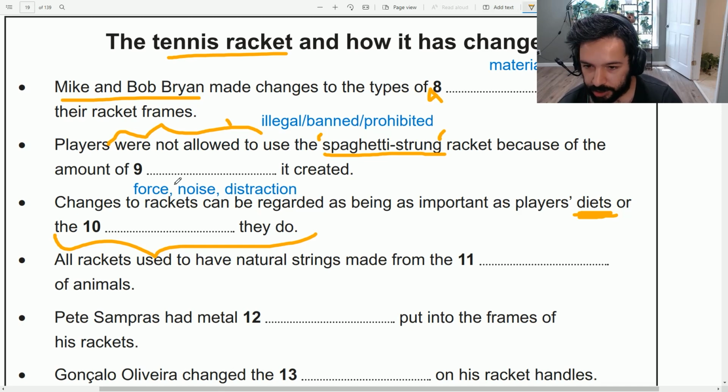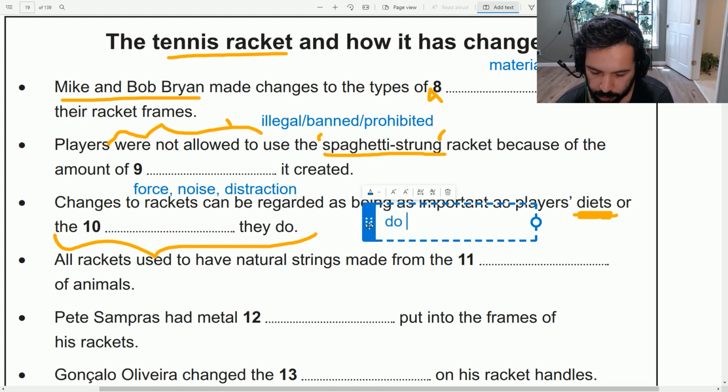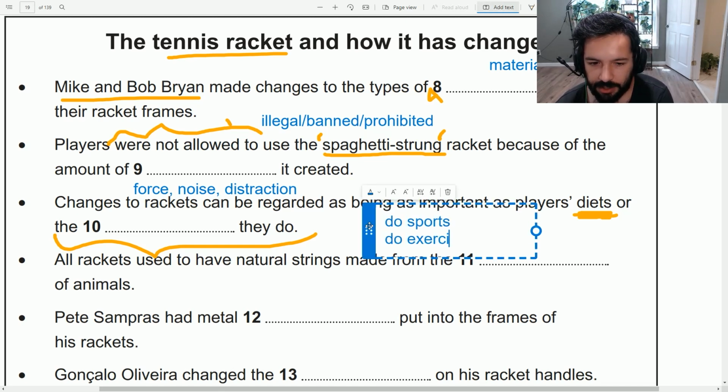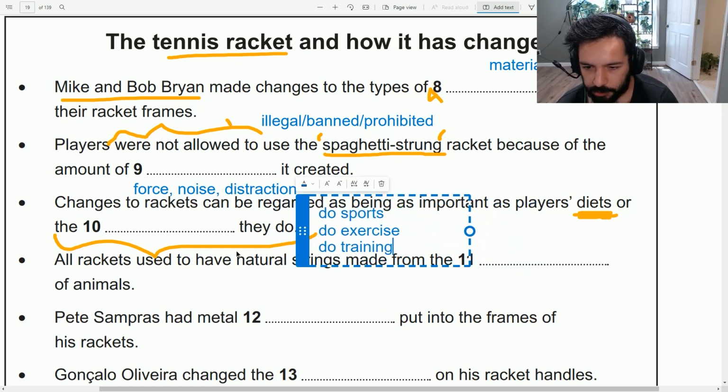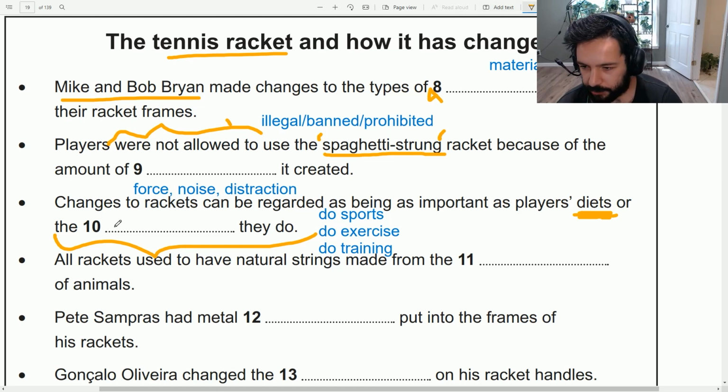And also changes to rackets. Obviously, this one is not easy to find because the whole passage is about changes to rackets. But this one is going to be easy to find. And also now the third thing we are looking for is something that the athletes do. Well, what can we do? We can do sports, we can do exercise, we can do training, and these are basically what I'm looking for. Now, again, just to show you how fast we can find these. Number 10. You should spend, by the way, most of your time in the questions if you get this type of question instead of reading. This will be much more convenient and much more efficient.